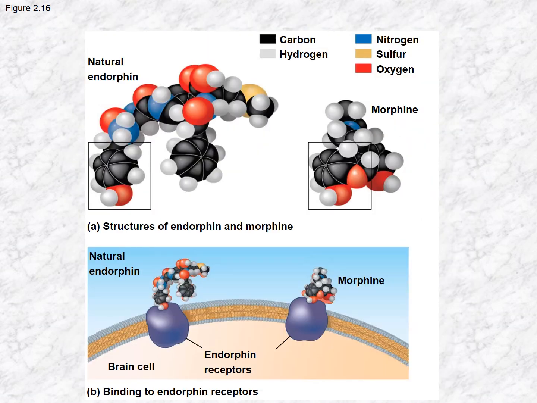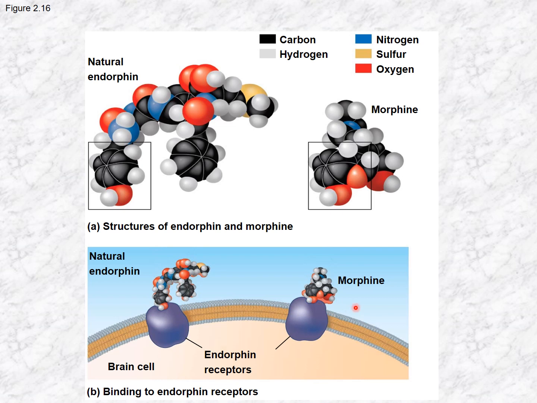Now, this is important with pharmaceuticals, right? The shape determines how the molecule would work. Some molecules recognize proteins that are inside the cell. An example would be a receptor for an endorphin. There are natural endorphins that our bodies make in response to an injury to help relieve pain.